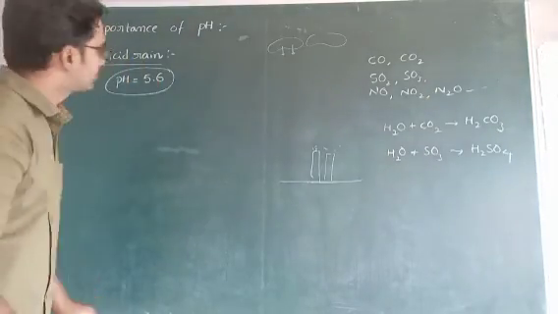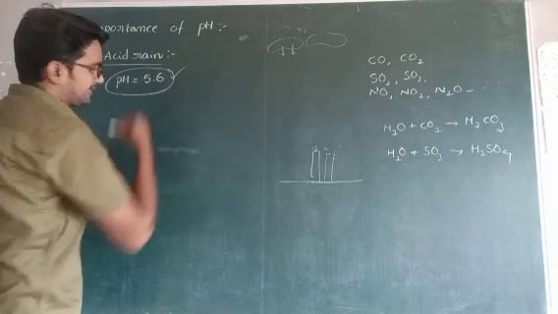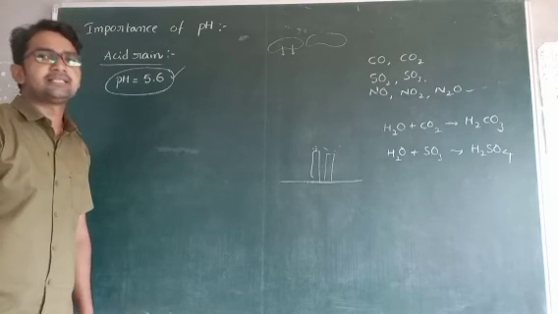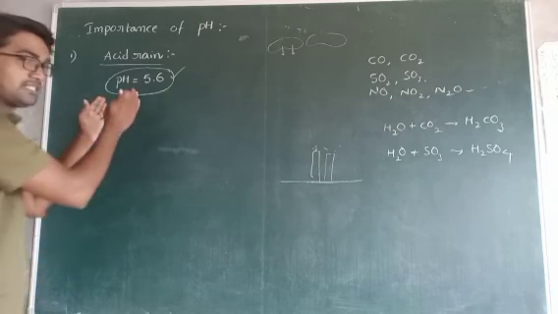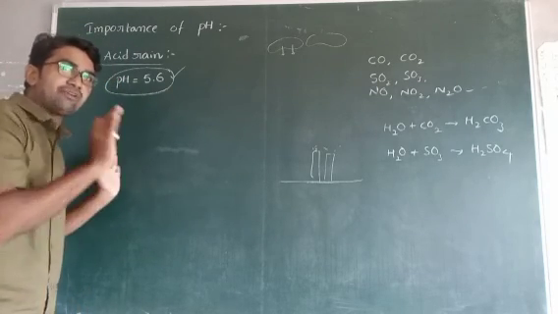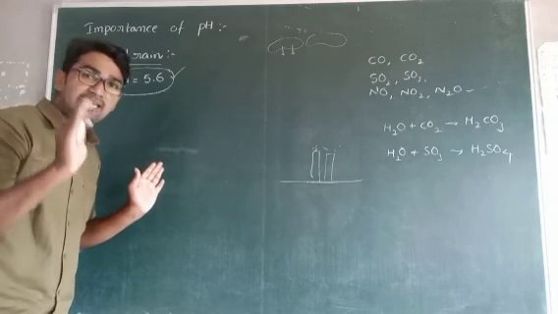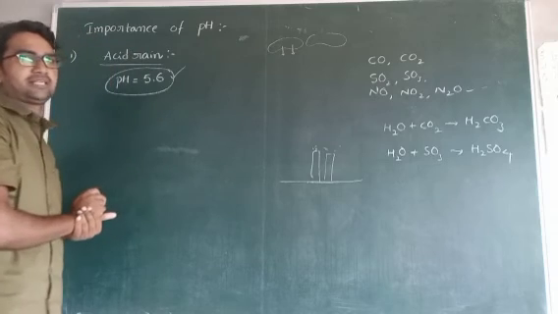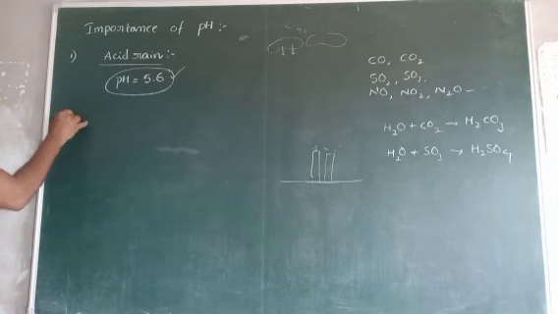Do you understand? So what is the pH value of acid rain? That is 5.6. Less than 5.6 is actually the margin. Less than 5.6 is very harmful for plants and especially aquatic animals. Okay, this is the first importance of pH.